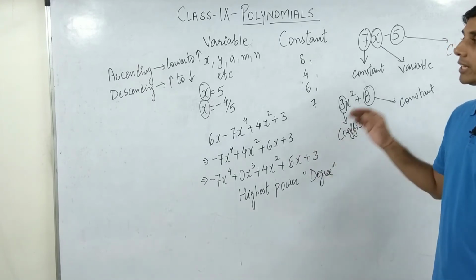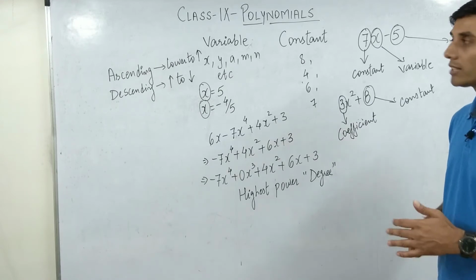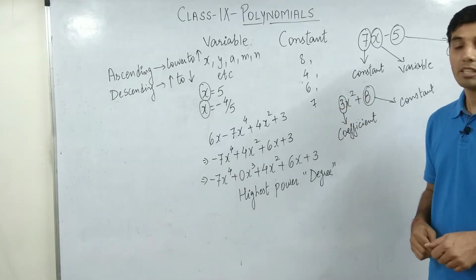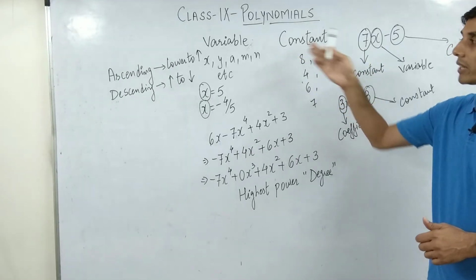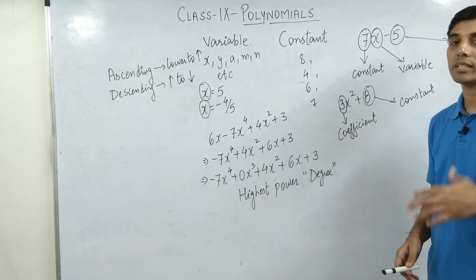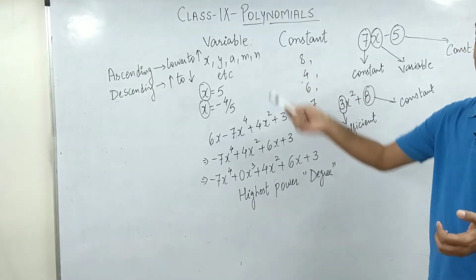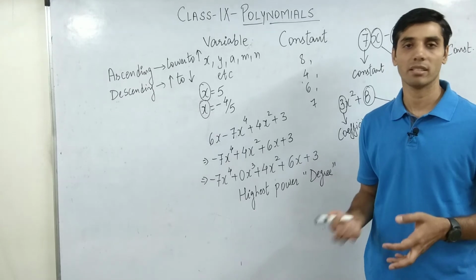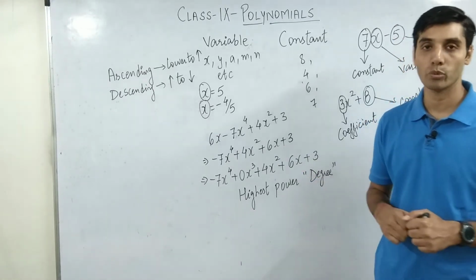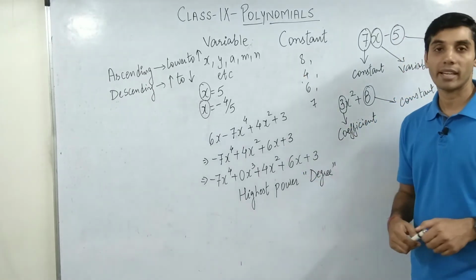Okay. So hopefully, till now, you have understood what the word polynomial means, and what the words variables and constant mean. Variables will normally be shown by small letters from the English alphabet: x, y, a, b, c, d, g, h, anything whatsoever you feel like. Then comes ascending and descending.